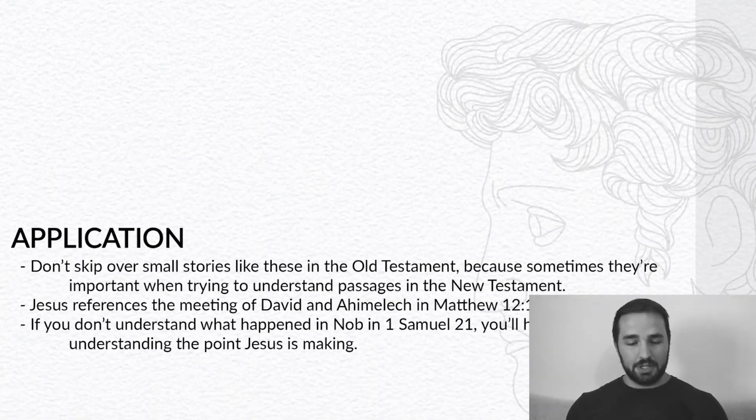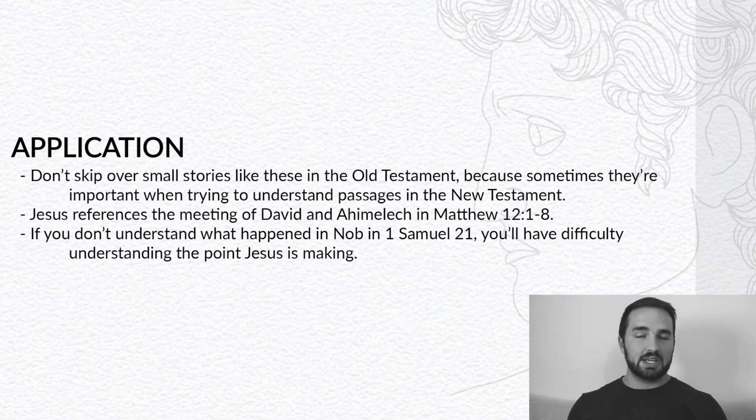Now, finally, for our application, don't skip over small stories like these in the Old Testament, the one about Ahimelech and David, because sometimes they're important to understanding what goes on in the New Testament. We may think that they're insignificant, like this doesn't really play into the story that much, but Jesus actually references back to David's meeting with Ahimelech when he's talking to the Pharisees in Matthew chapter 12, verses 1 through 8. If you don't understand what happened at Nob in 1 Samuel 21, then you're going to have a hard time interpreting Jesus' words correctly. And there's a lot of little stories, little details in the Old Testament that we need to properly understand the New, right? So nothing is unimportant here.